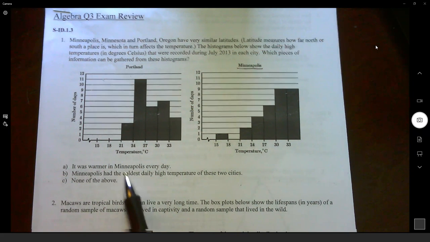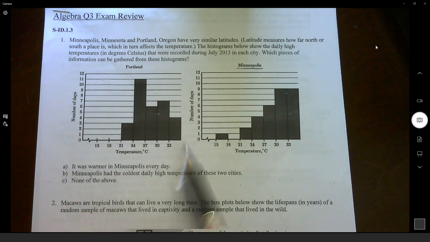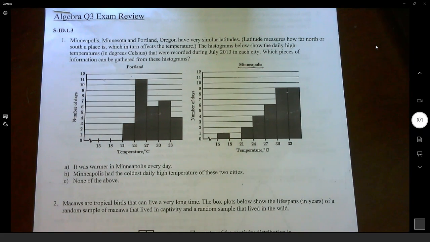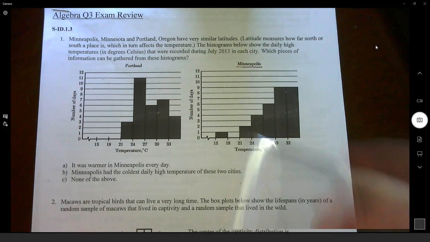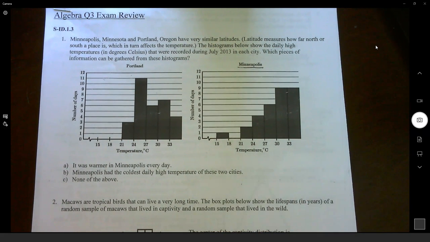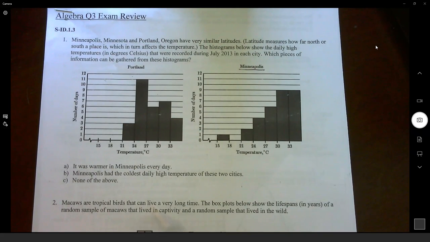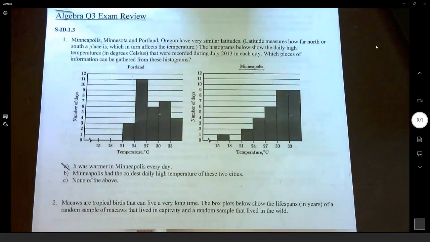So can we determine if Minneapolis had a warmer temperature every single day? Well, no. It doesn't tell us the specific days. It doesn't say, oh, Tuesday the 12th, it was this degree in Minneapolis and this degree in Portland. It doesn't tell us that. It just tells us the daily temperature, the average temperature. So we can't determine if it was warmer every single day in Minneapolis. So we have to eliminate that possibility.